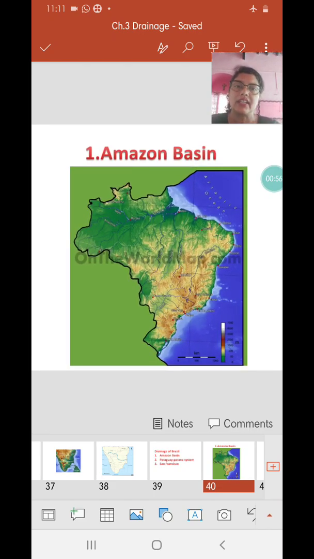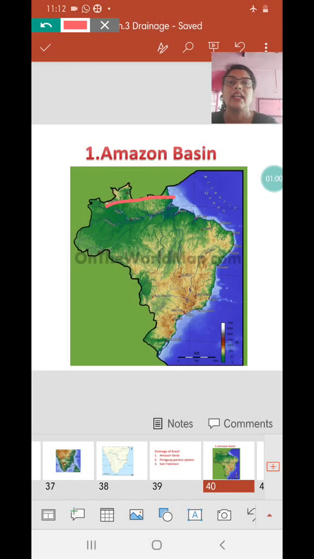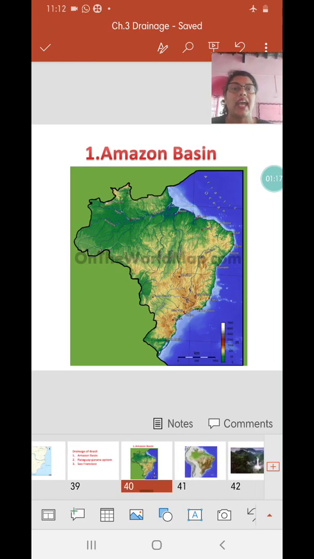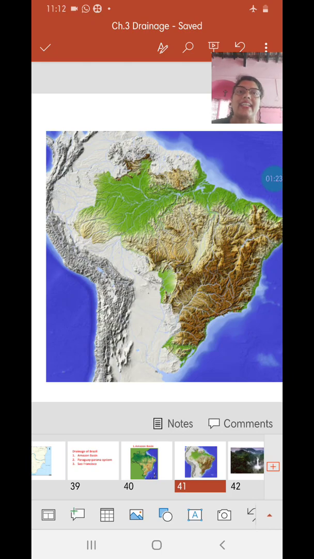We have studied in the physiography that the northern part of Brazil comprises low-lying plains formed by the river Amazon. Right? So before proceeding with the characteristics and the tributaries, let us see where this river actually originates. River Amazon originates in the Andes Mountains.